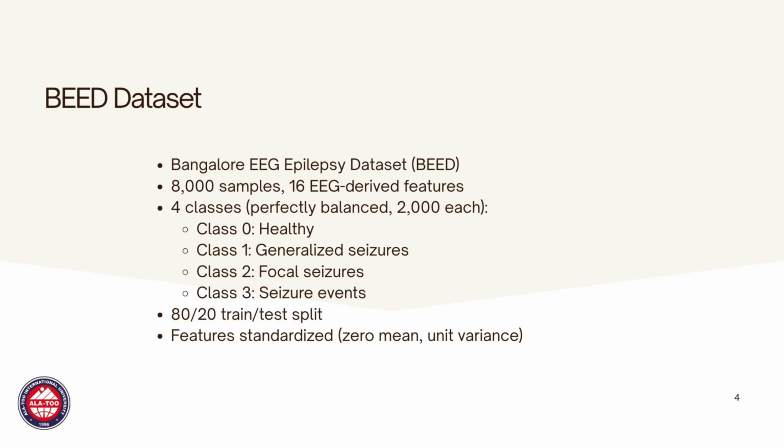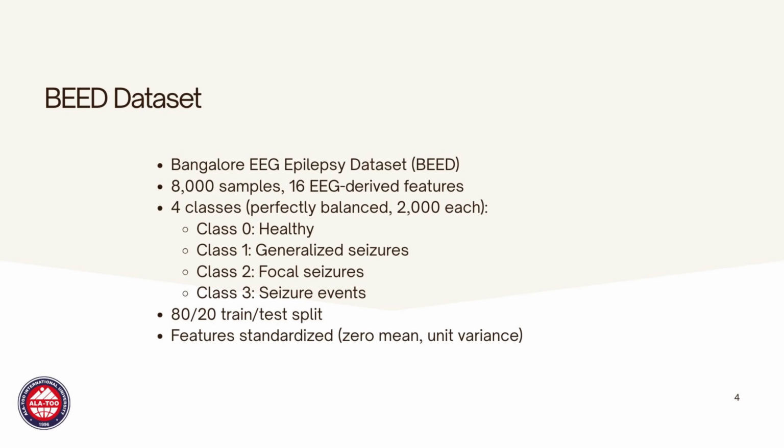The classes are Class 0, healthy subjects with no seizure activity. Class 1, generalized seizures, where the entire brain is affected. Class 2, focal seizures, which start in a specific brain region. Class 3, seizure events, which is a broader category.